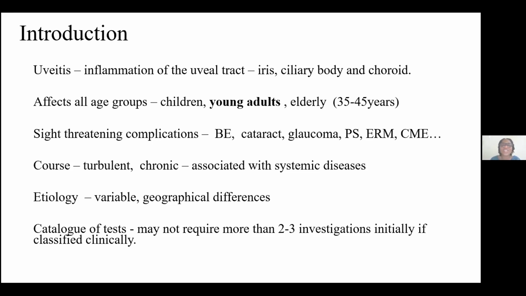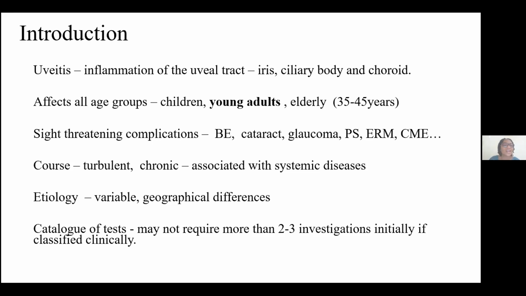And we know that uveitis affects all age groups, children, young adults, and the elderly. But at least from about 3 studies in Nigeria within the last 15 or so years, we see that the peak age of uveitis occurs between 35 and 45 years in our country.